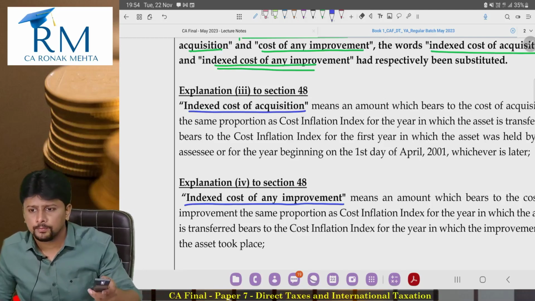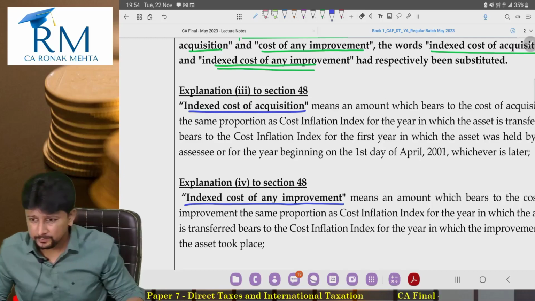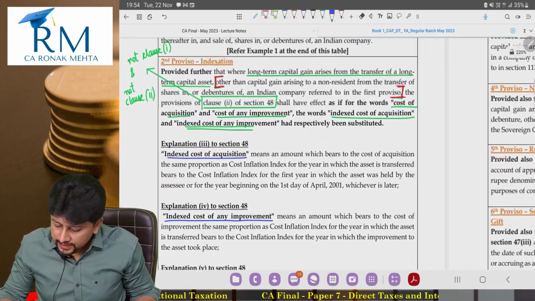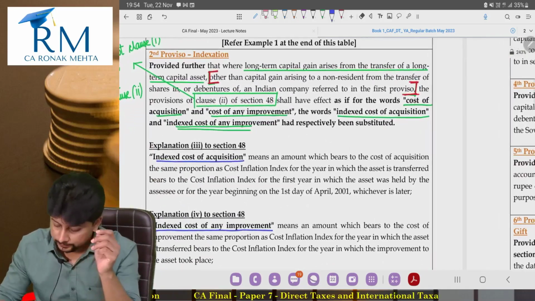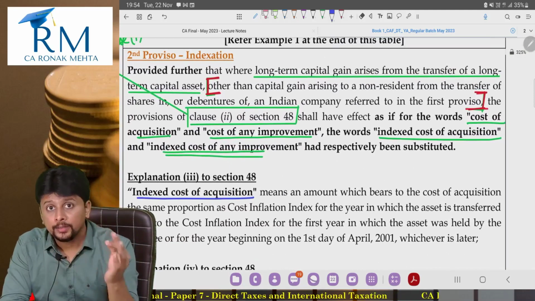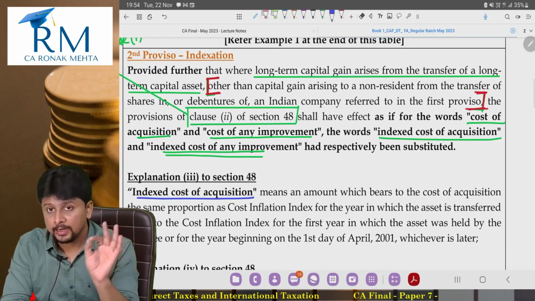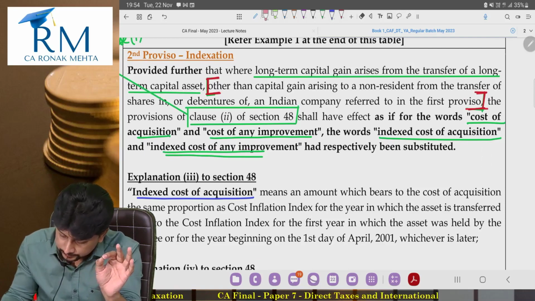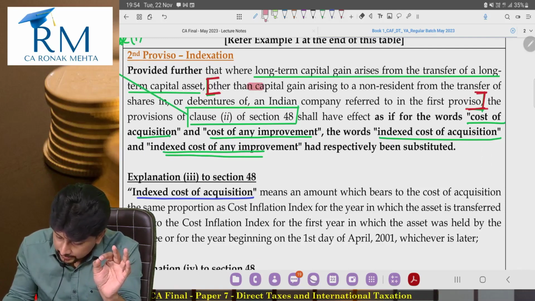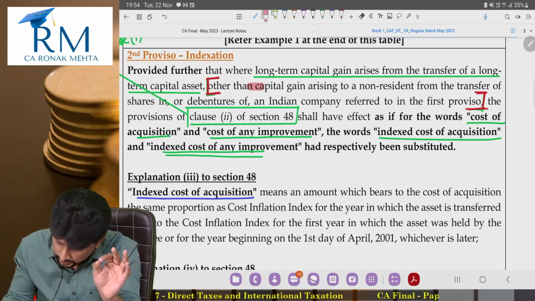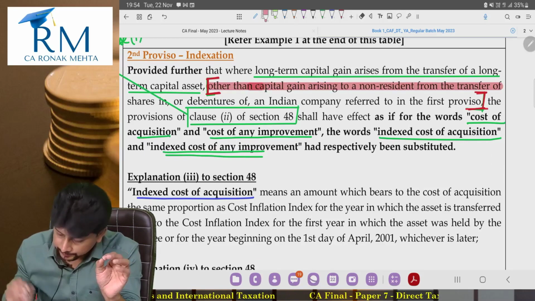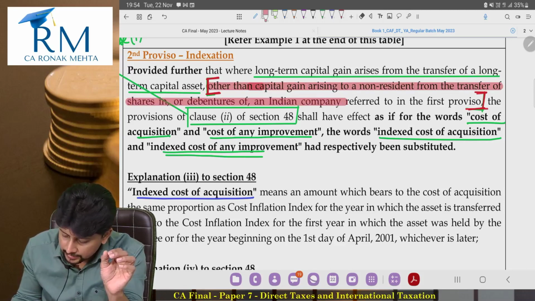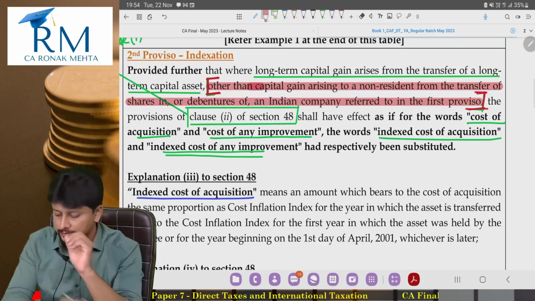Now, when we read the second proviso, it said, "other than capital gain arising to a non-resident from the transfer of shares in or debentures of an Indian company referred to in the first proviso."